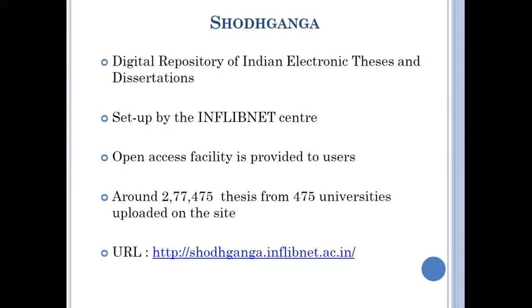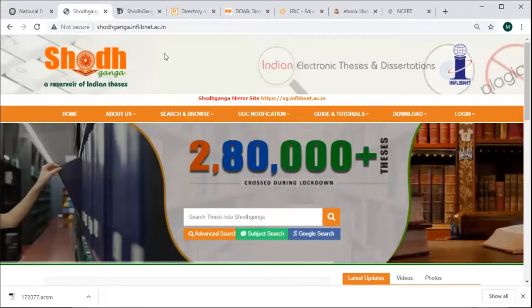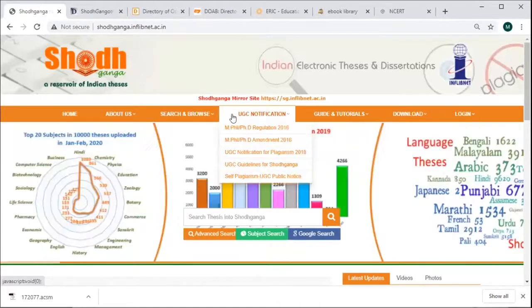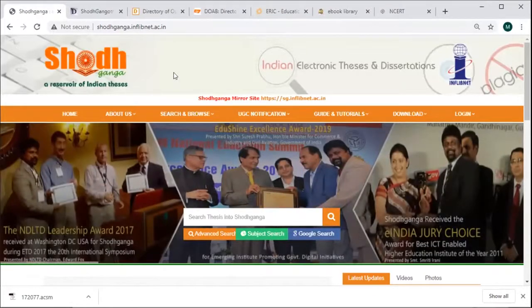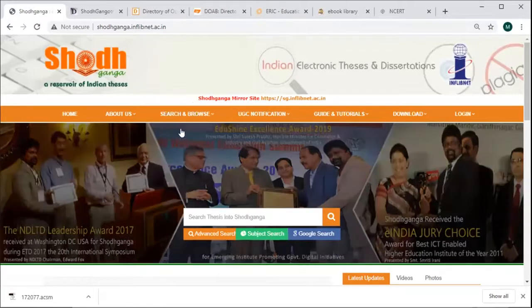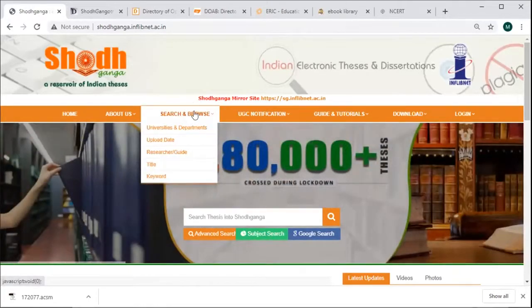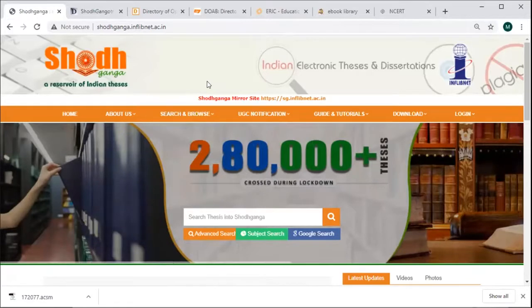Now, what is thesis? A thesis is the research report which you submit when you complete your PhD. Okay. So this is the repository of theses which are submitted by the PhD students. Why I am showing you all this? It can be useful for you if you are planning for PhD in your future. So therefore I want to show this resource, because it will be helpful for you to prepare for your literature review. This is the website of Shodhganga.